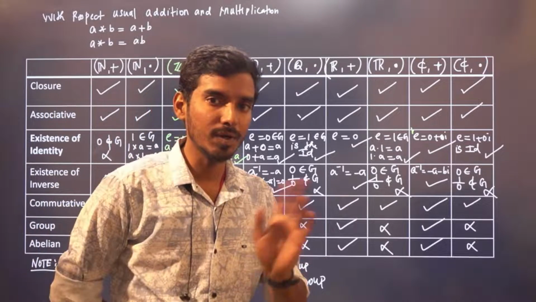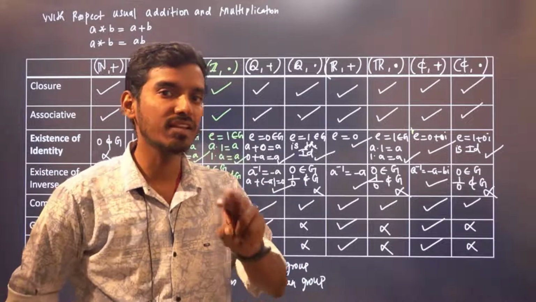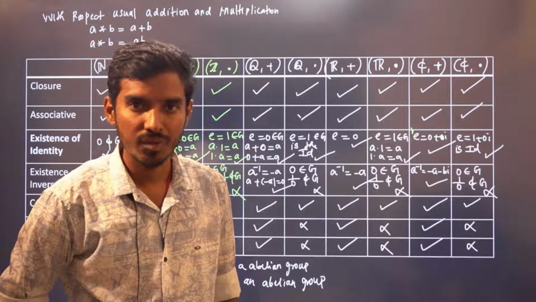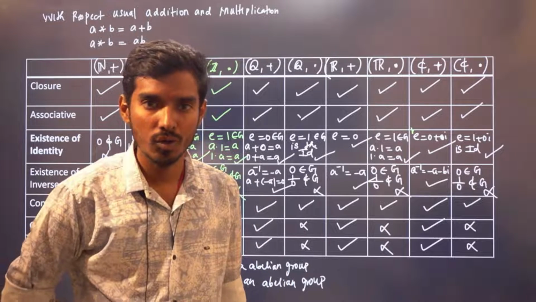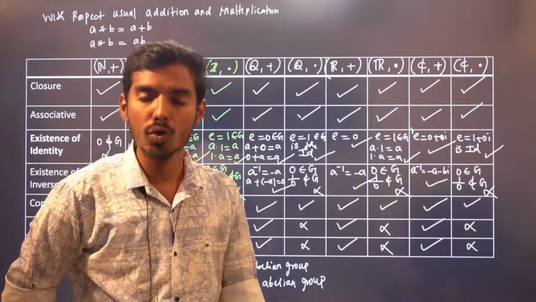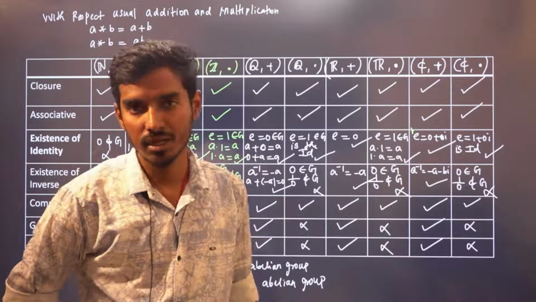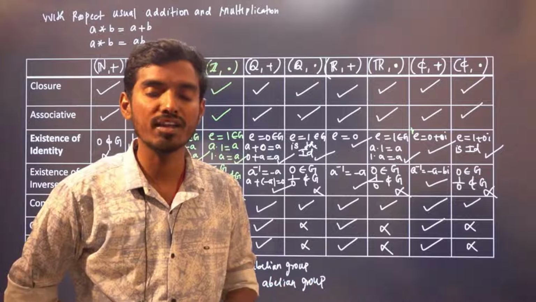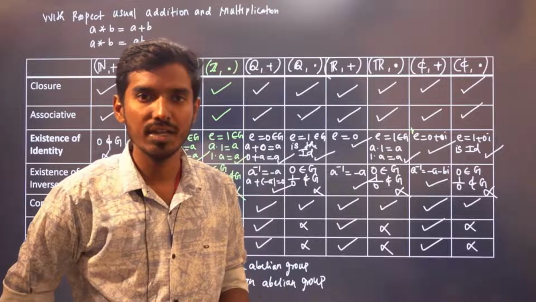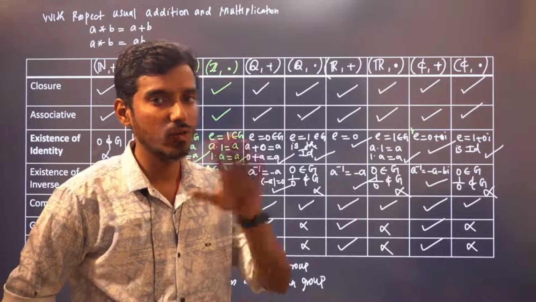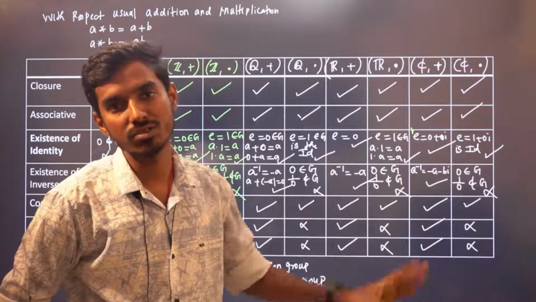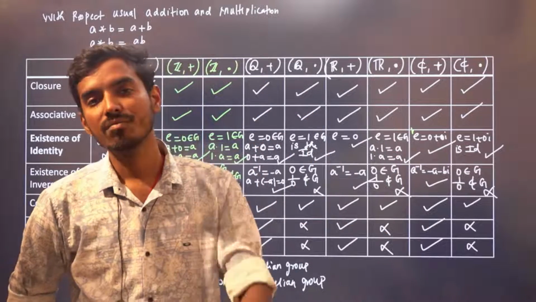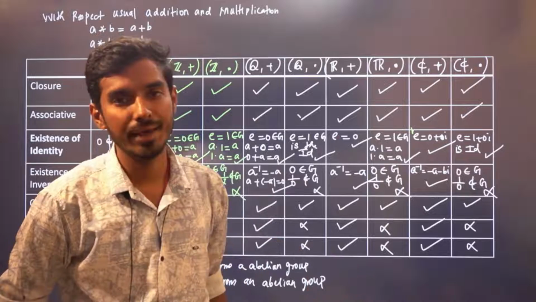And similarly with respect to multiplication, product of two irrationals need not be irrational. You take a to be root 2, b to be root 2 again. Root 2 into root 2 is 2. 2 is not irrational. So the product of two irrationals need not be irrational. So if you take irrational numbers, it fails closure in the first step itself. It is not closed under addition as well as it is not closed under multiplication. So I'm not considering it here.